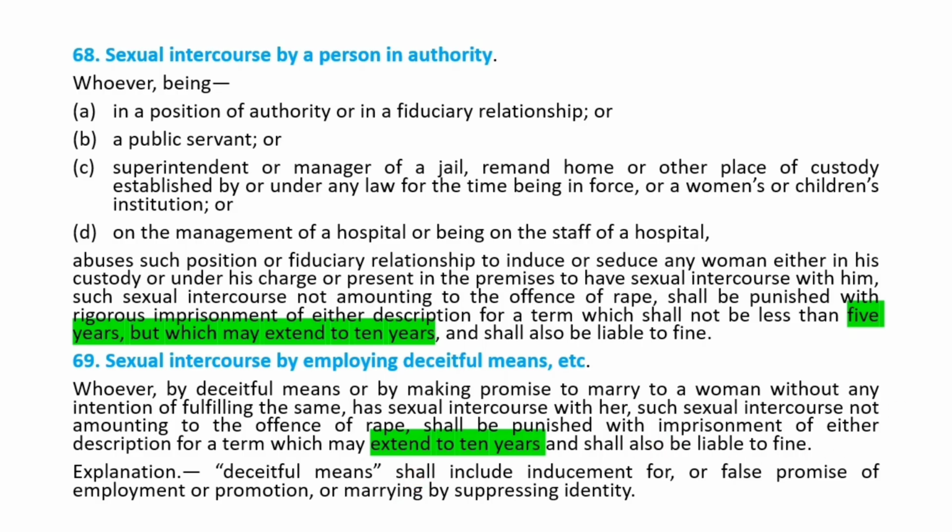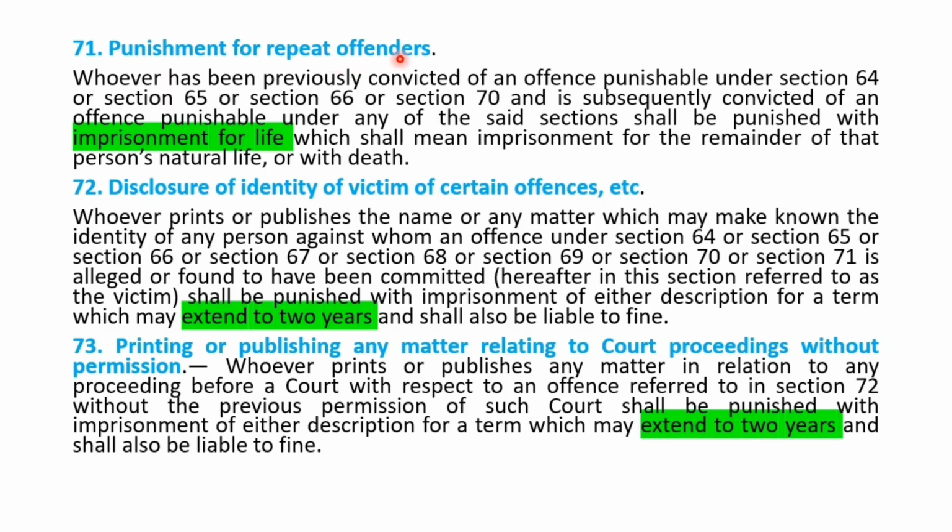Then moving on to the next part, that is punishment for the repeat offenders, which is provided under section 71. It says that if a person is already convicted for the offense punishable under section 64, that is ordinary rape, section 65, that is the child rape, then section 66, that is vegetative state, then section 70, that is gang rape.